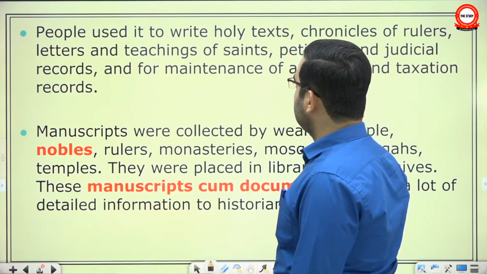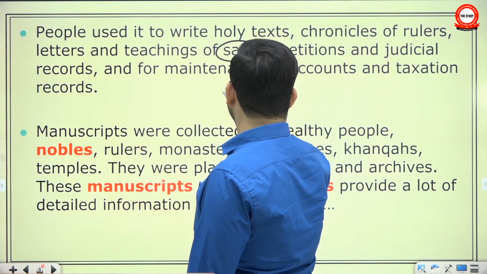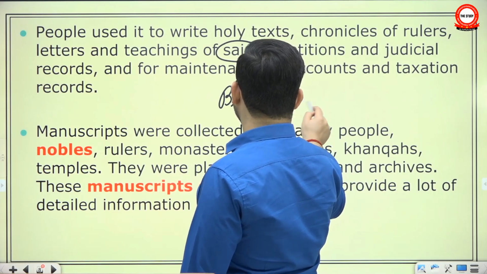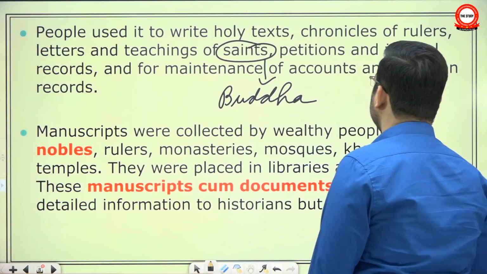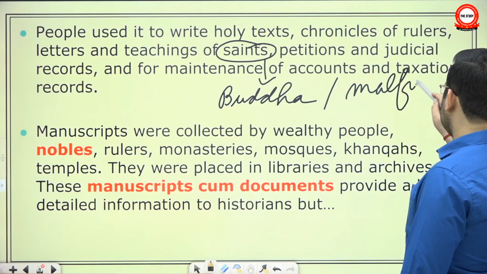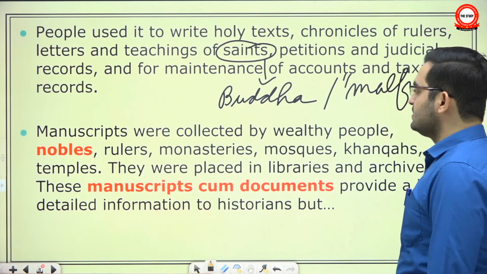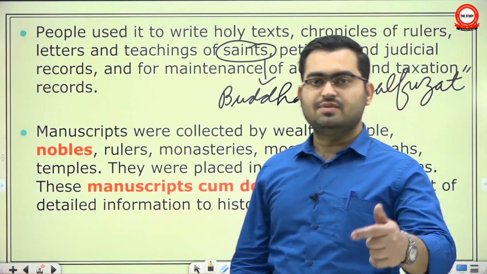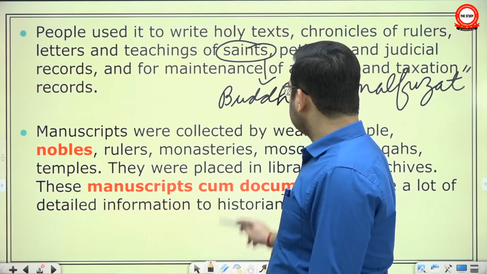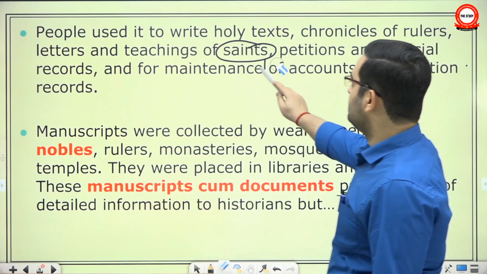Earlier, what used to happen? That teaching of saints. Now the teaching of Buddha were orally transmitted by their disciples for very long period and written down much later. But now we will see a category of text called Malfuzat, and they are basically the teachings of Sufi saints that were written down by their disciples whenever that teaching was given. So for every area of study, new sources have come up.